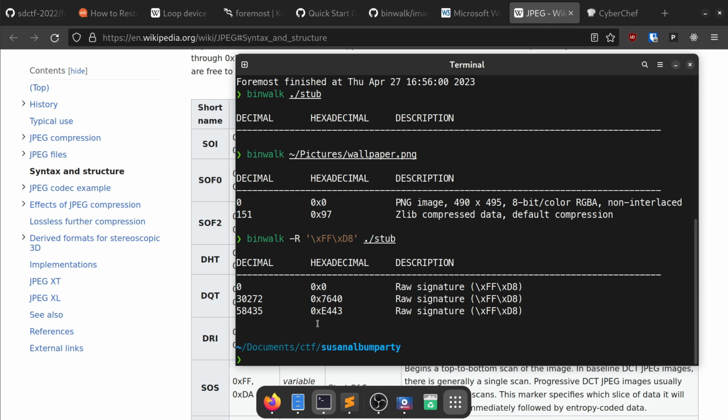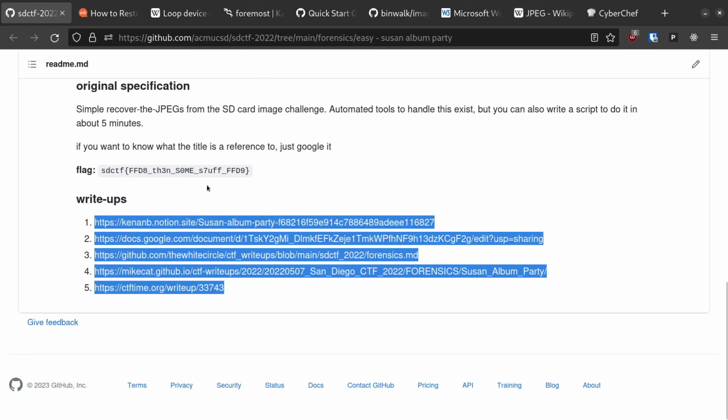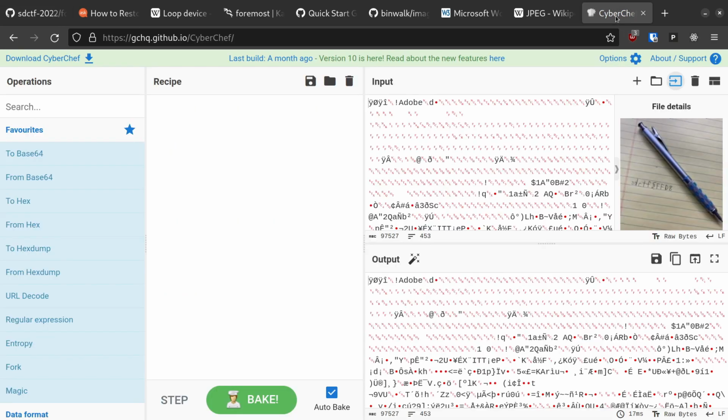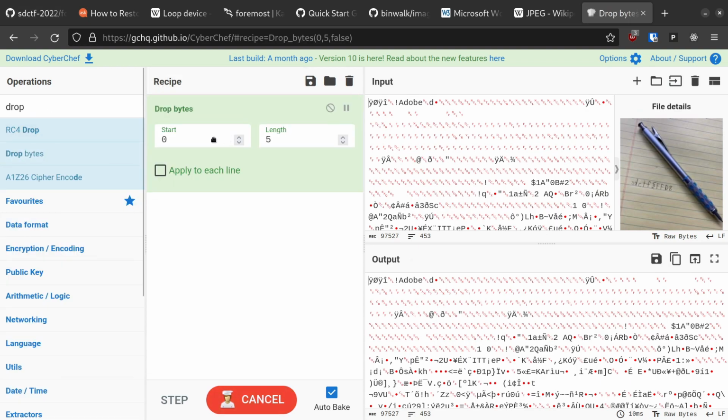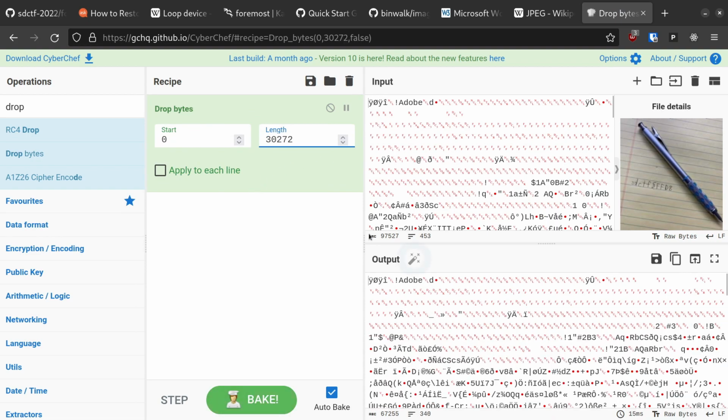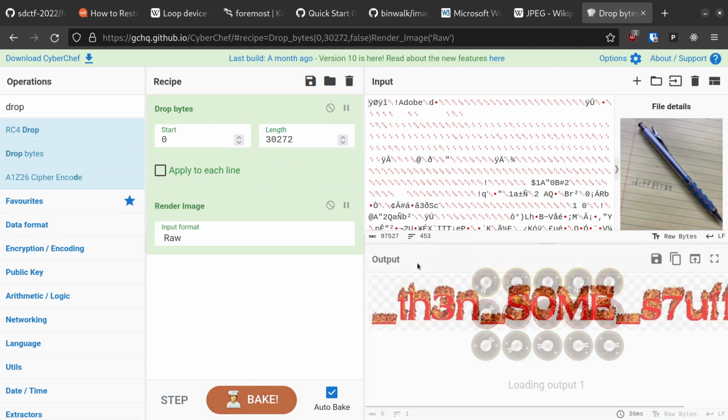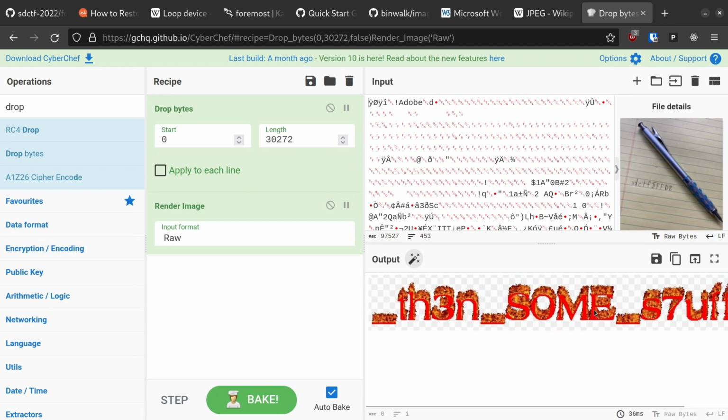about extracting them. In the write-ups for this challenge, I saw a lot of folks using CyberChef to solve this one, which, quite frankly, is just a little bit jank, but I could show that real fast. With the 3 offsets we got from binwalk, we can use the operation drop bytes to trim off everything before each JPEG signature, and what we're left with should be a renderable image.